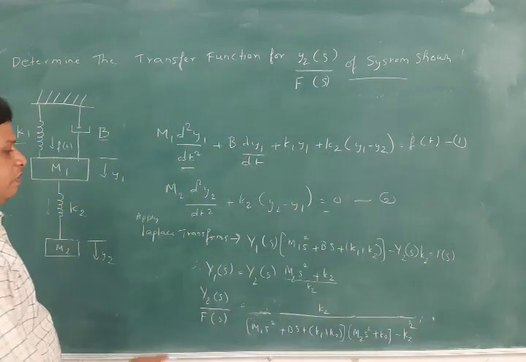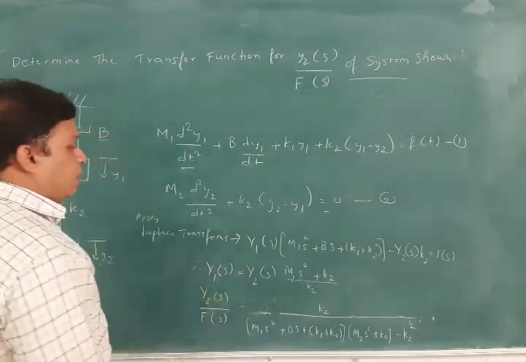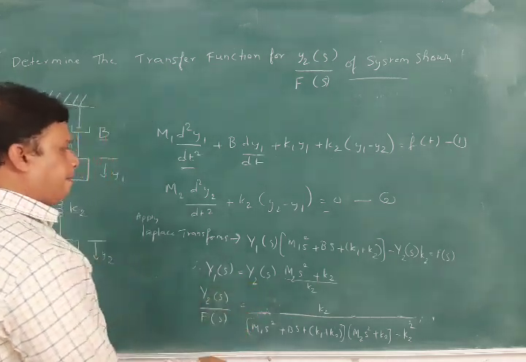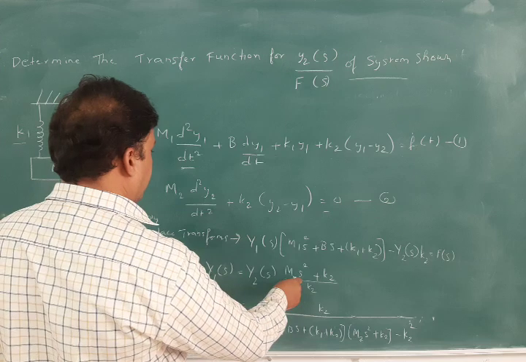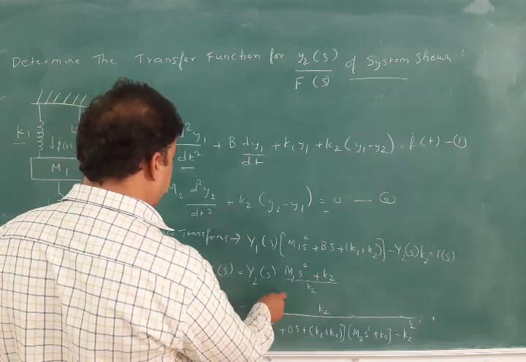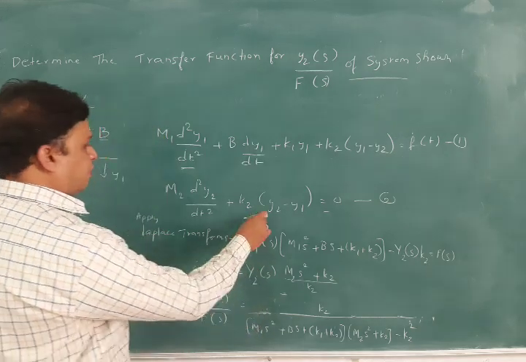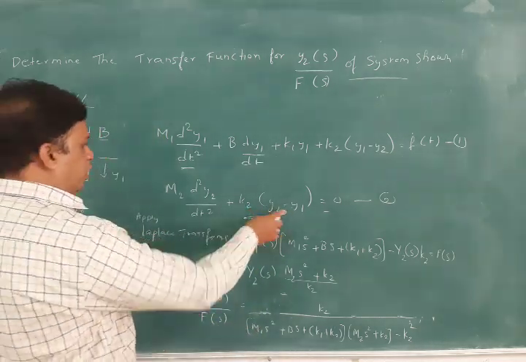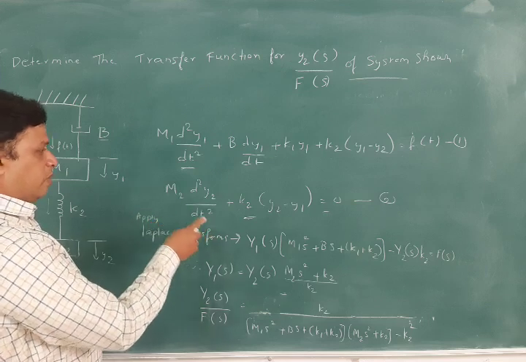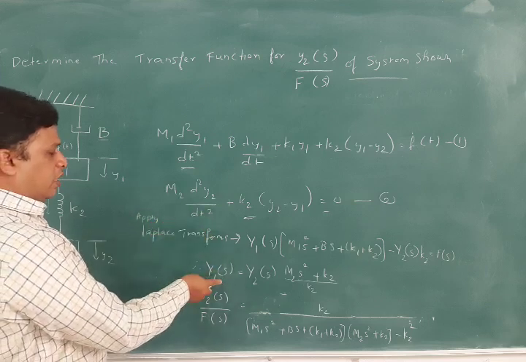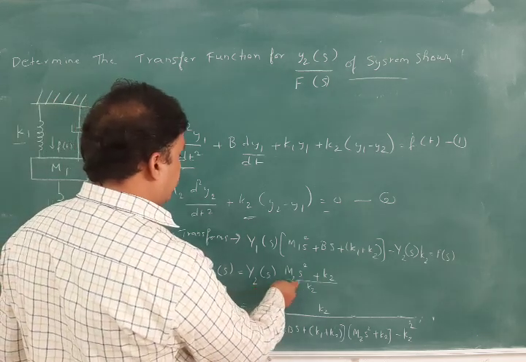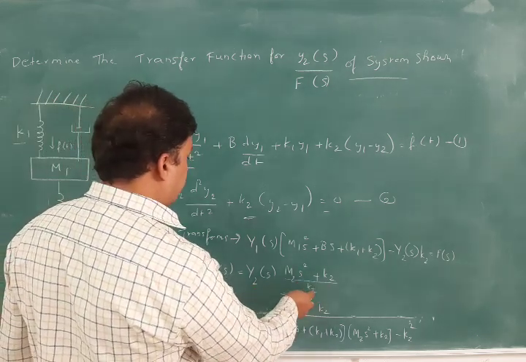Now we can write y1 of s is equal to y2 of s into (m2 s square plus k2) divided by k2 here. We got this equation from the second equation. We are doing the Laplace transform for this also, and from this equation we directly write y1 of s equals y2 of s into (m2 s square plus k2) by k2.